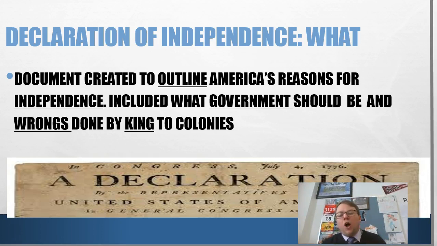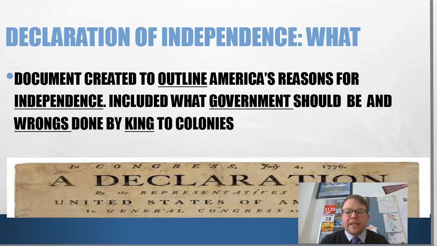It included a long list, I think at least over 50 grievances, of the wrongs the king did to the colonies. All right, and it's everything from taxes to trade rules, but it's an awful lot of financial issues there, and really kind of in depth on all of those.